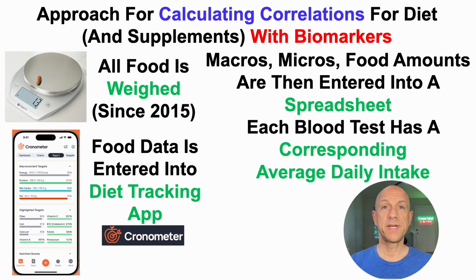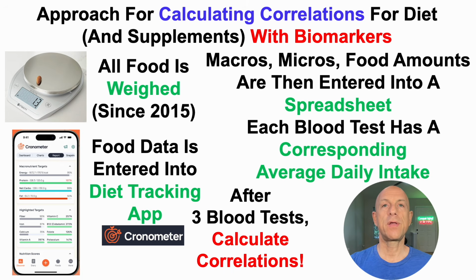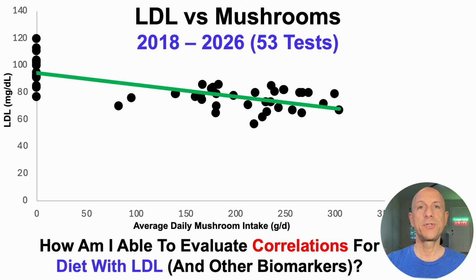So now every blood test has a corresponding average intake, and then with at least 2 tests, you can look at differences between those 2 tests, and then if you have 3 tests, you can start calculating correlations. So that's how I'm able to see correlations for mushrooms versus LDL or any food or any macro or micronutrient with any biomarker that I'm tracking.